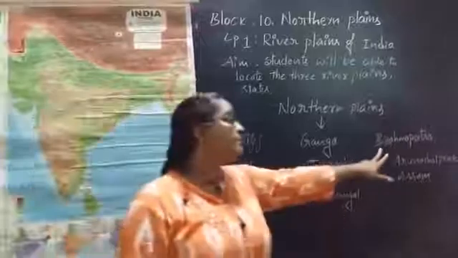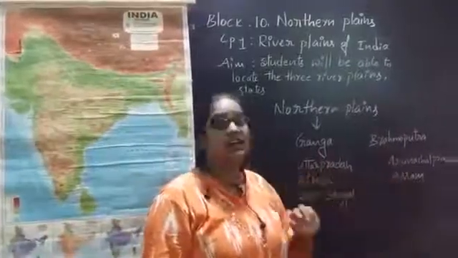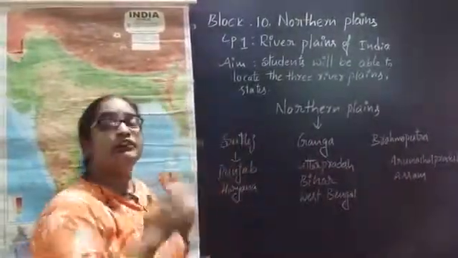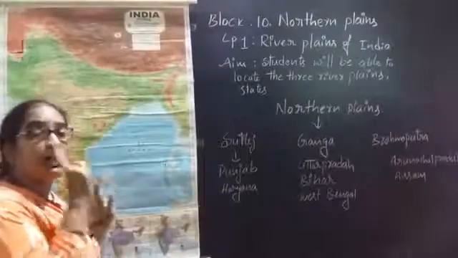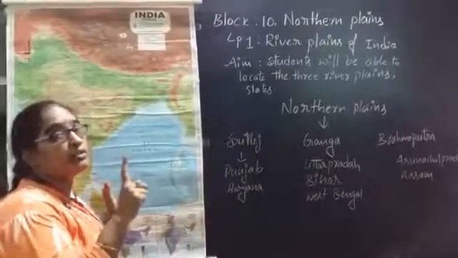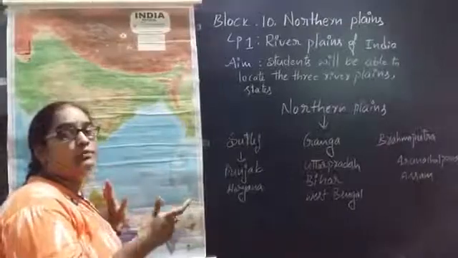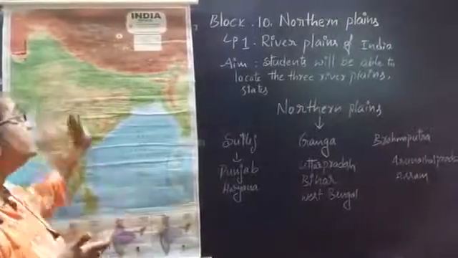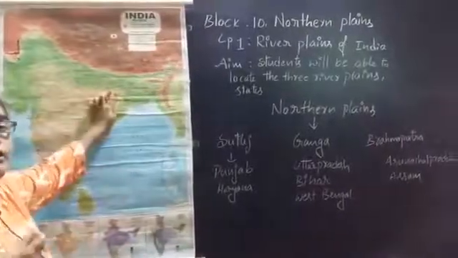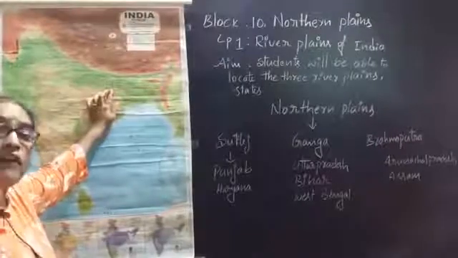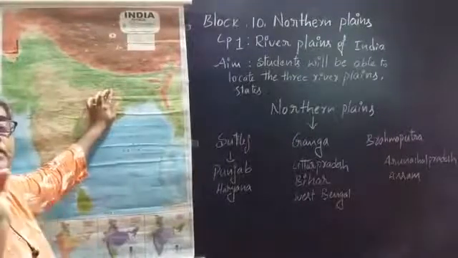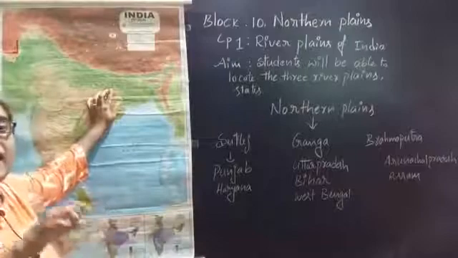Punjab, Haryana. And Brahmaputra basin, Arunachal Pradesh and Assam. What is a basin? If any river is dependent on one main river for its water purpose or for growing crops or for its horticulture or agriculture, that particular area will be known by the name of that river. That's why we call that particular area a basin.